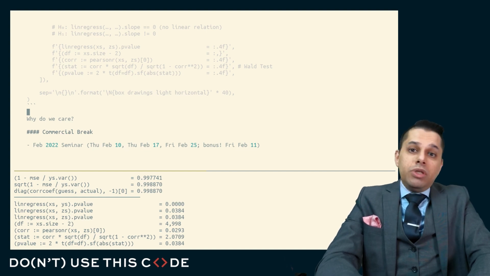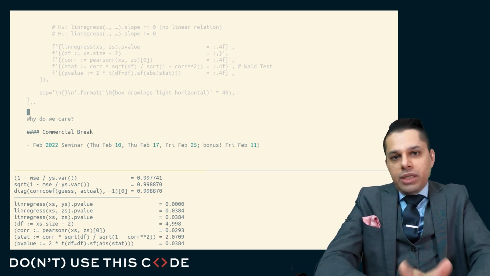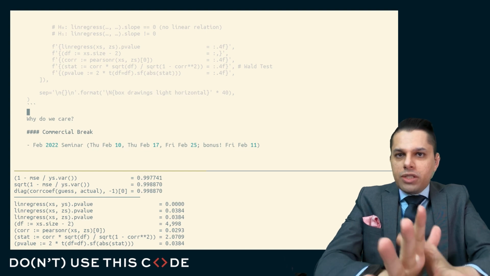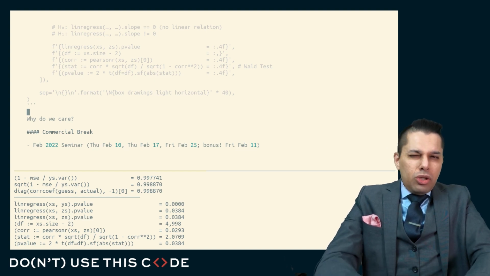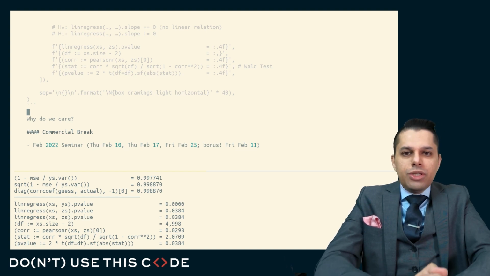But it does assume that there is a relationship here, and it does make certain assumptions about the underlying data, namely that there are normal distributions here and that there is a constant variance. But we'll mention that as well. But really, at its core, why we care is a linear model is a very simple, very easy to interpret model that allows us to directly and immediately make predictions.